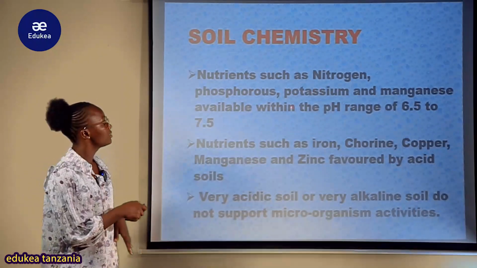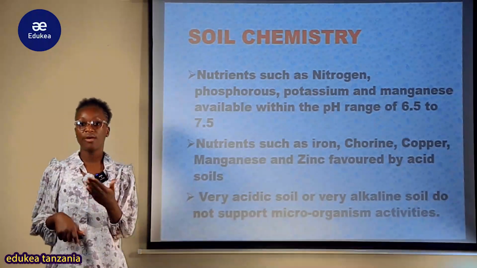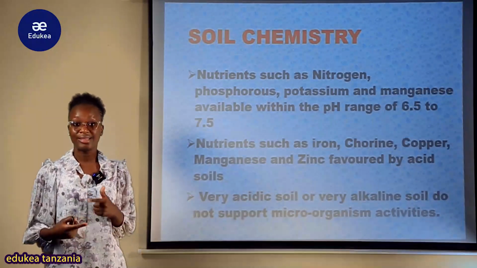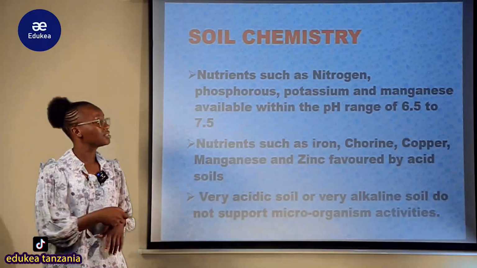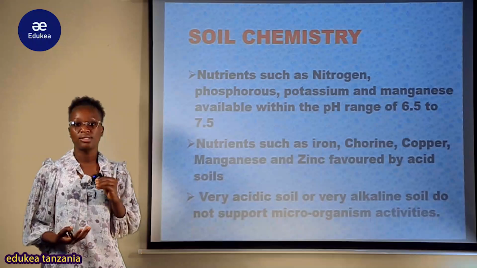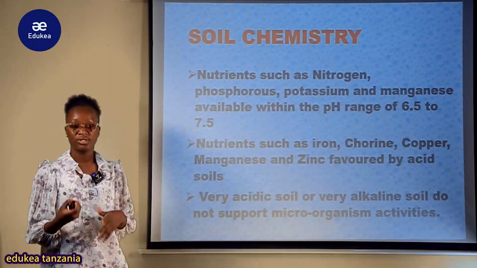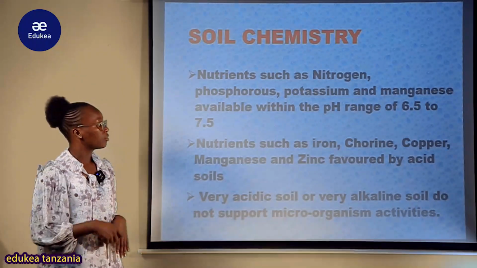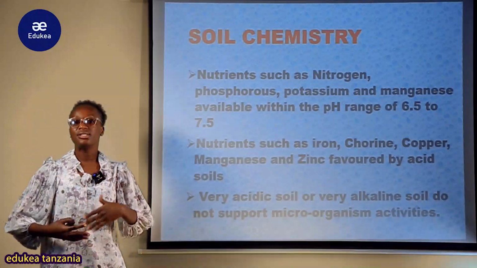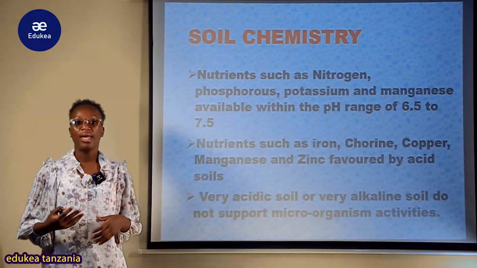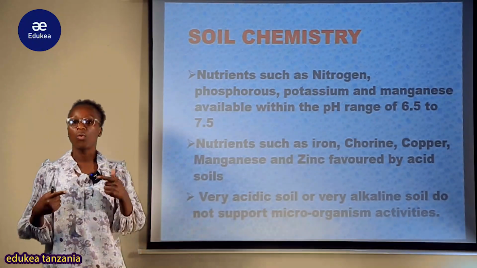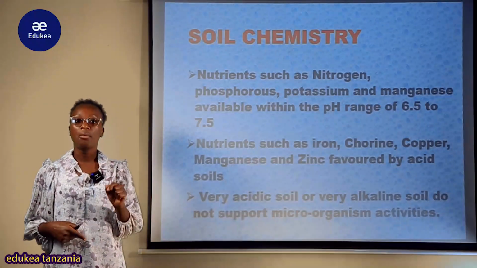So kama hizi kind of fertilizer or nutrients zinakuwa available katika hii pH na tunajua kwamba ili mmea ukue vizuri healthy, so tunajua kwamba lazima it require this kind of micronutrients ambazo zinakuwa required in large quantity, the nitrogen, phosphorus, potassium and the other secondary micronutrient, for instance manganese. So you can see some of the plants zinaweza kuwa favored ku grow healthily katika hii kind of pH range kwa sababu ya uwepo wa zile micronutrients zilizoko humo.